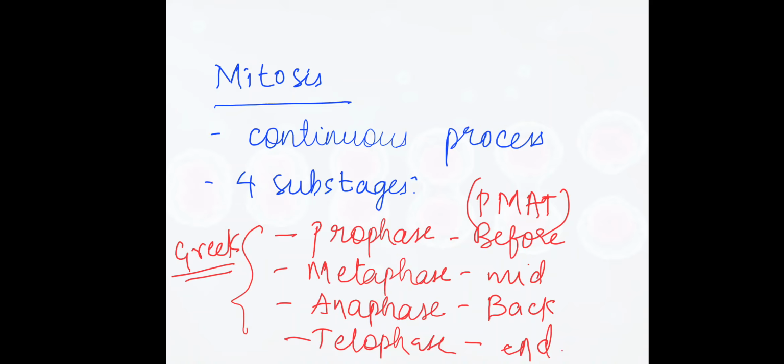So these are the substages of the M phase of mitosis. In our next class, we'll be discussing each phase, that is prophase, metaphase, anaphase, telophase, in detail. Before ending this session, let's see the notes part.